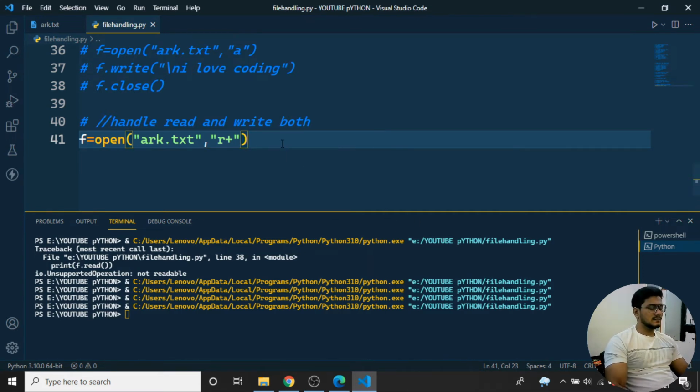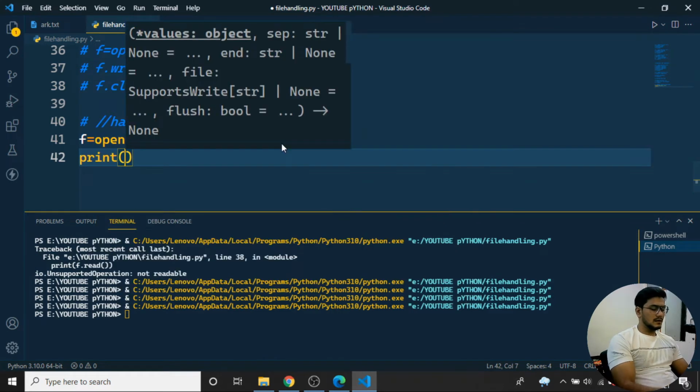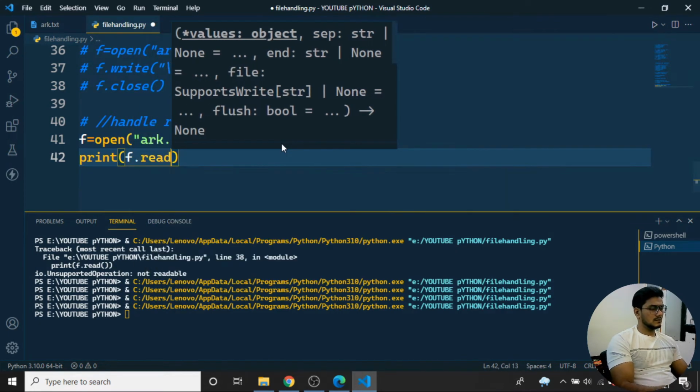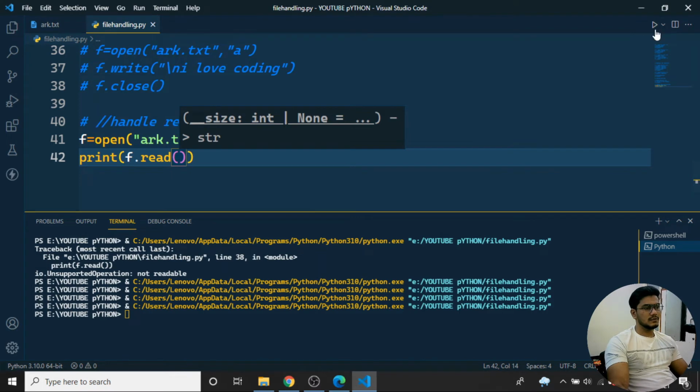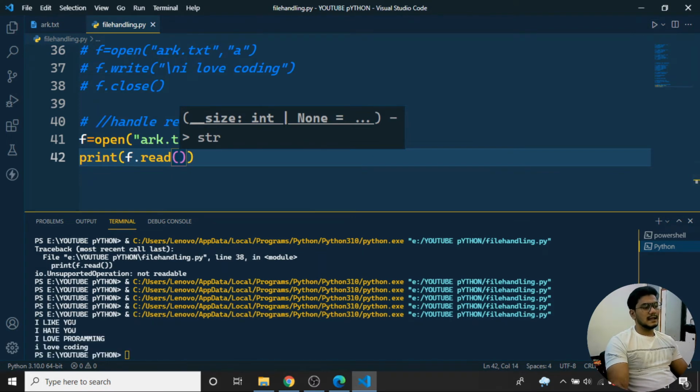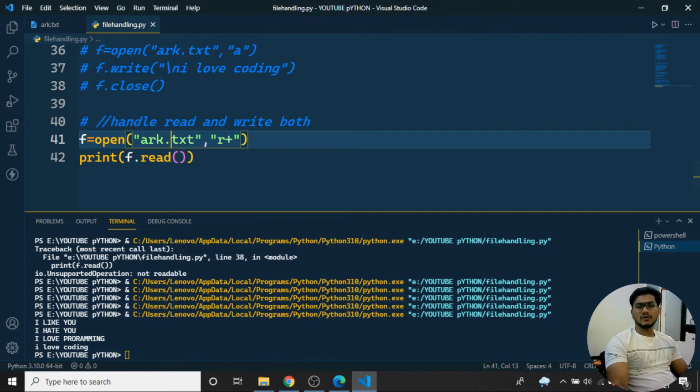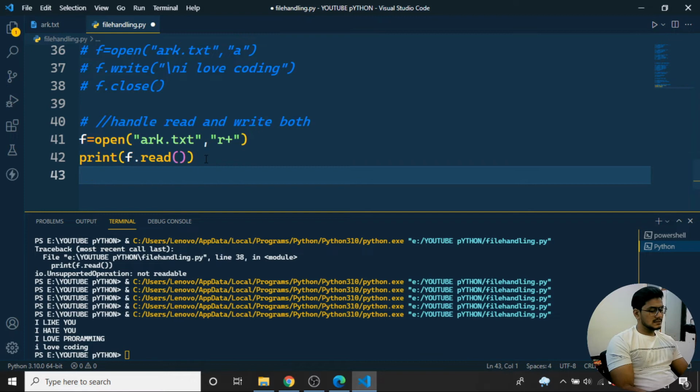Now if I print f.read and run the program, you can see everything: I like you, I hate you, I love programming, I love coding. So everything has been printed over here. f.read has been working. Now I want to write as well. After reading, I'll write f.write, with a newline and then "thank you" over here.